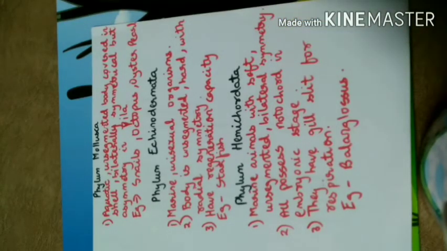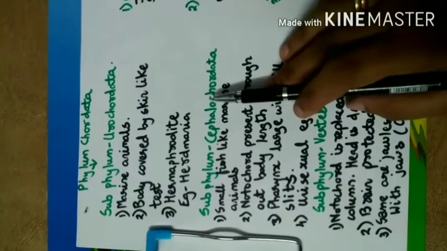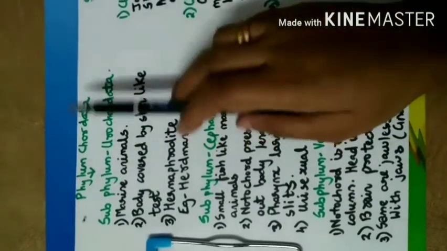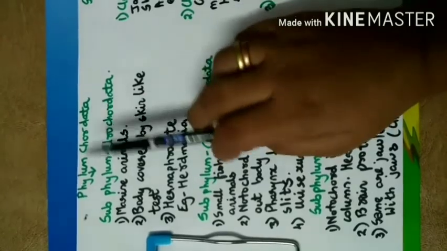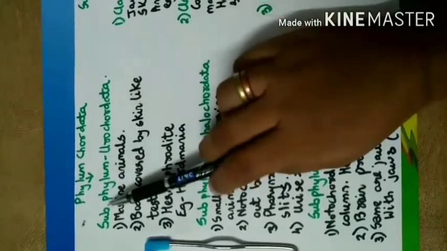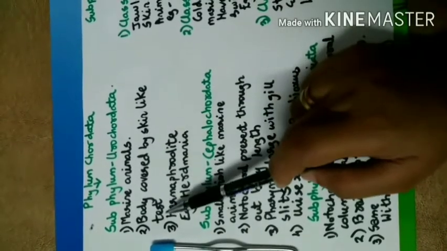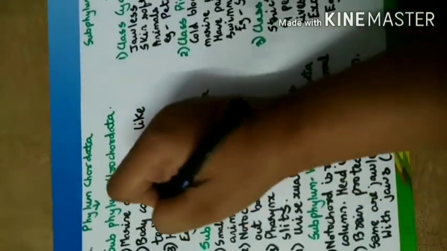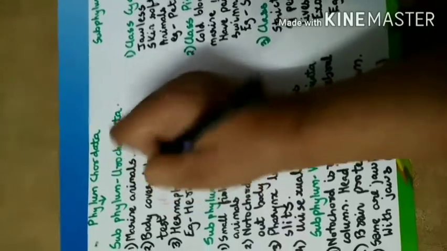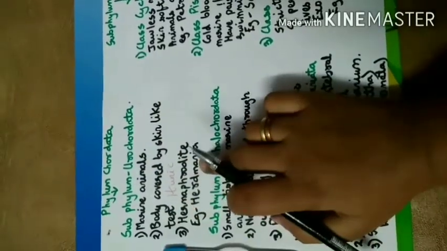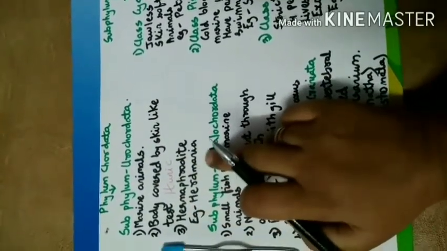Next, I'll explain the phyla of the chordates and the classes of the phyla. Next is phylum Chordata, which is further divided into subphyla. First is subphylum Urochordata. Those are marine animals. The body is covered by a skin-like test, also known as tunic. They are hermaphrodite. Example: Herdmania.